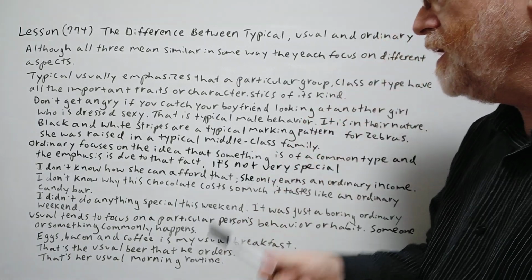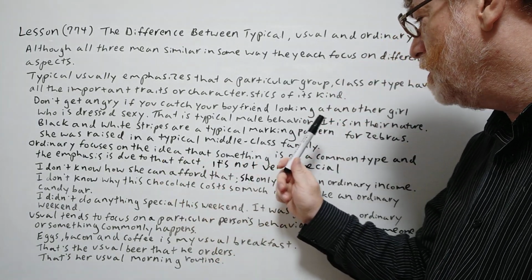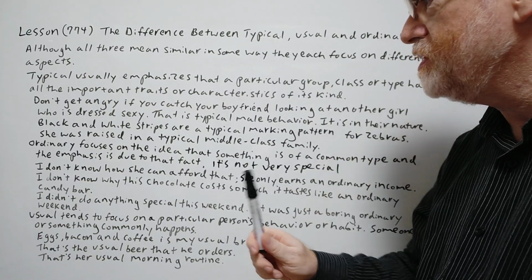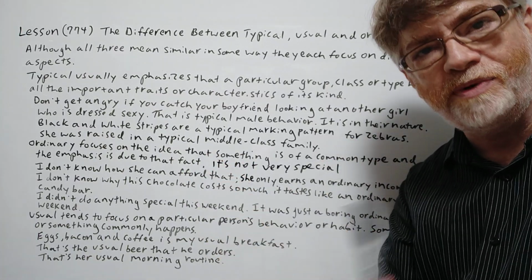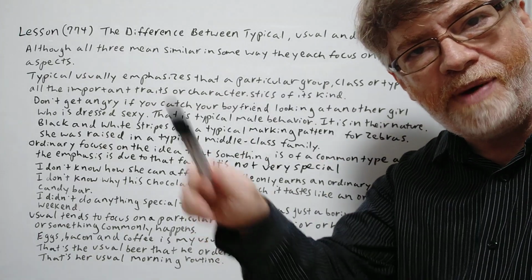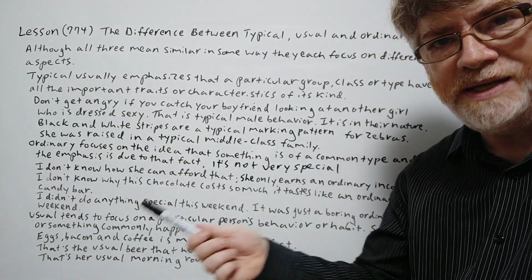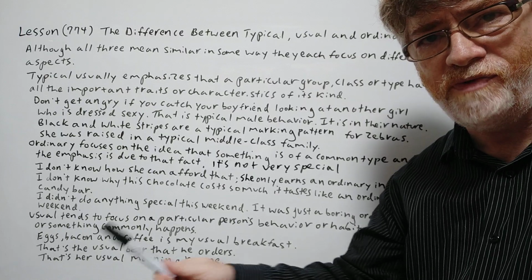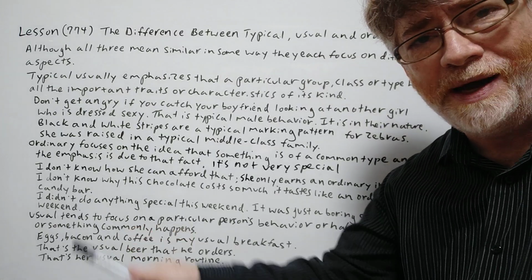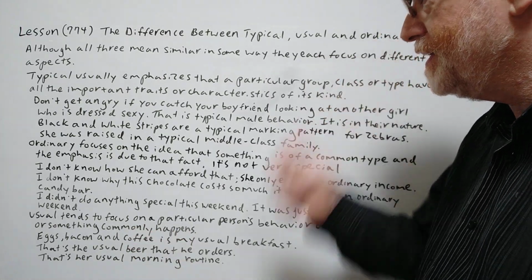Let's continue. Black and white stripes are a typical marking pattern for zebras. Yeah, that might be close to 100%. Most of them have a pattern where they have different black and white stripes. So that's typical of a zebra. It'd be very strange to find one that's not. Maybe an albino might not, but let's continue.